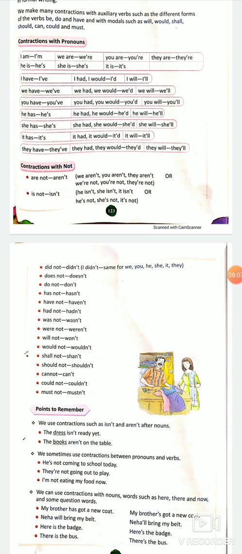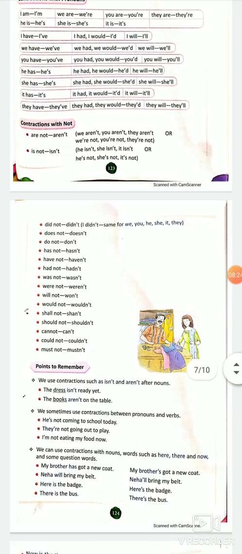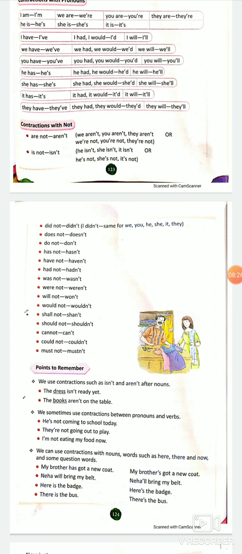These are the things we know already, but we have to keep in mind that if we are using have, only ve will be used in the short form. If we are using am, a will be omitted. If we are using not, o will be omitted, right? Like n apostrophe t, can't, we omit o. In the same way, in has, only s is used.